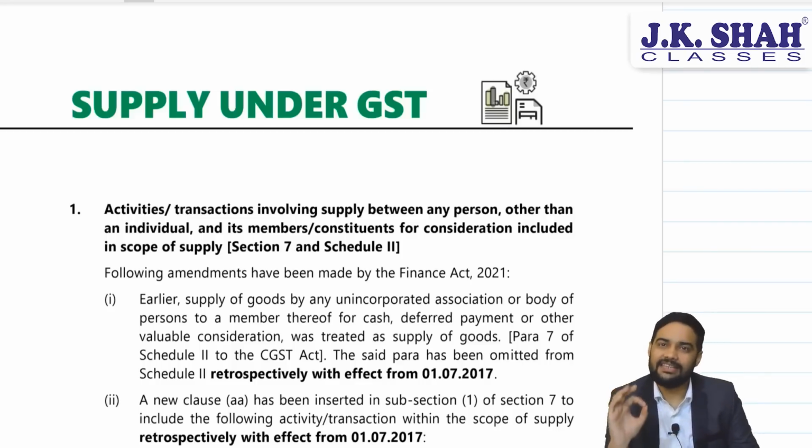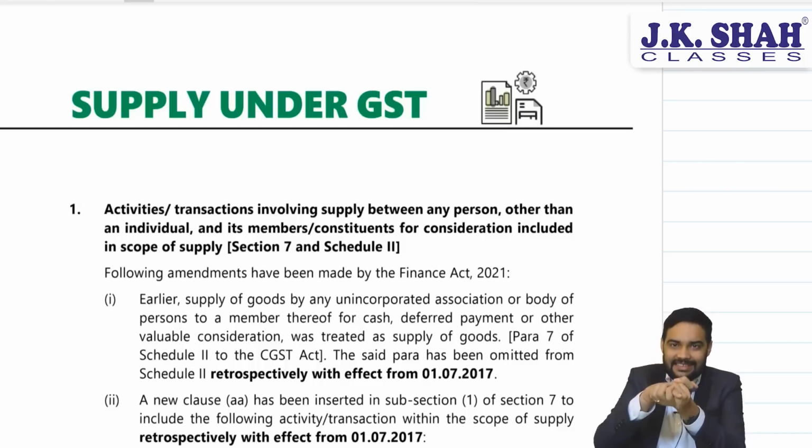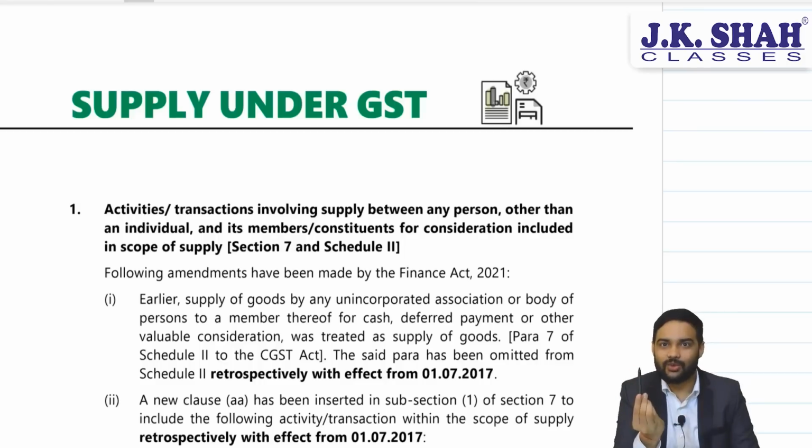The Supreme Court in the judgment of Calcutta Club held that service tax will not apply between association and members because both are regarded as same. So when both are same, service tax will not apply between association and its members.